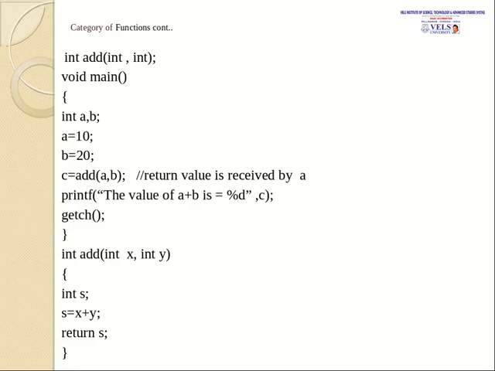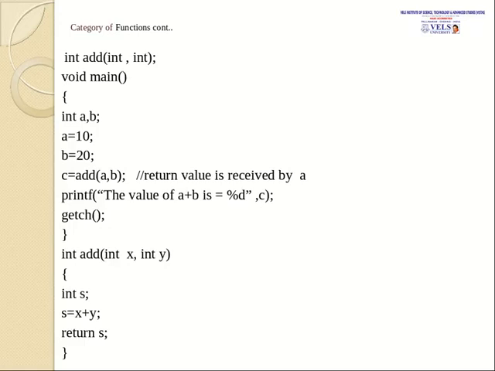Here in this example I have used a variable called s. So s is used to store x plus y, and I am also returning the value of s to the main function. So after executing this statement, the values of x and y, that is 10 plus 20 is equal to 30, will be assigned to s and it will be returned to the main function, where c is equal to add a comma b.